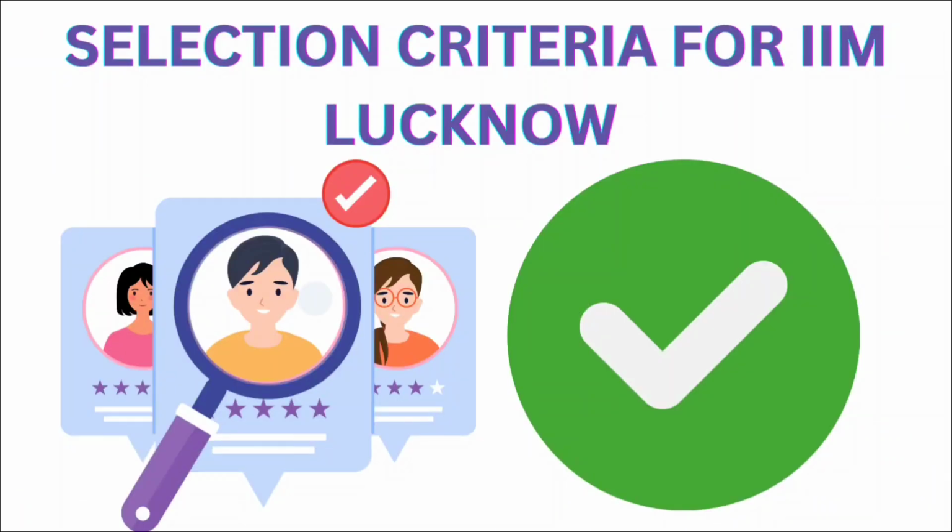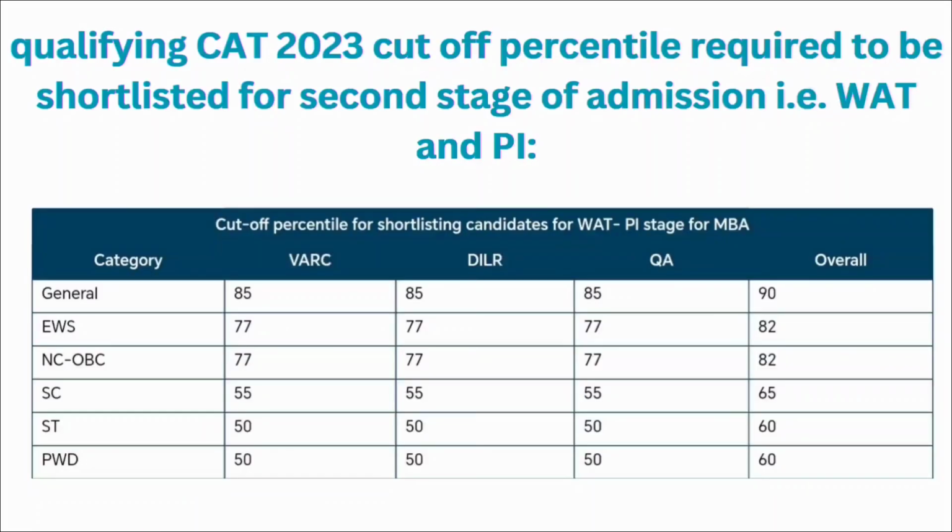Now coming to the selection criteria for IIM Lucknow. So IIM Lucknow has fixed up the qualifying cutoff for CAT 2023 for the MBA. So for the general category, it is 85 percentile for the VRC, DILR and quantitative ability section, and overall you should have 90 percentile or more than that in your CAT entrance examination. For EWS, it is 77 percentile for the VRC, DILR and quantitative ability section, and overall you should have 82 percentile or more than that in your CAT entrance examination.